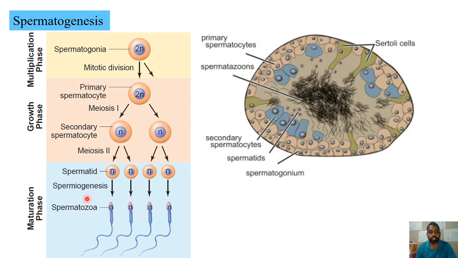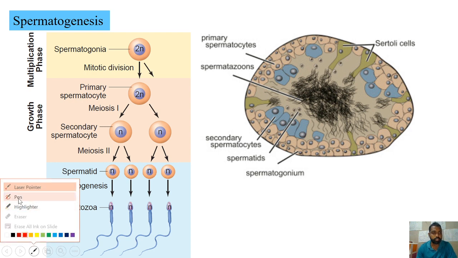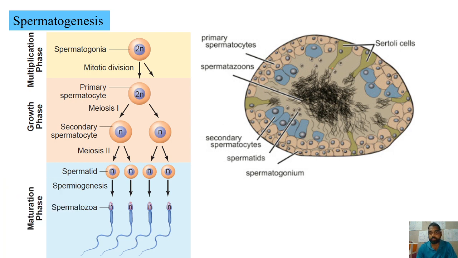Once this spermiogenesis is completed, the spermatozoa will be released into the lumen. That is, initially they are present inside this lining, like this, with the Sertoli cells. Now they will be released into the lumen. This release from the Sertoli cells is called spermiation.